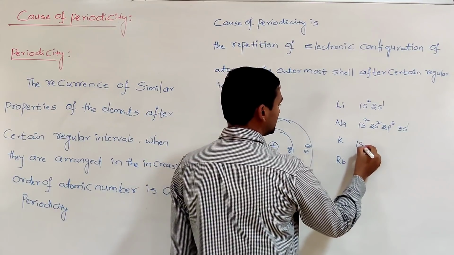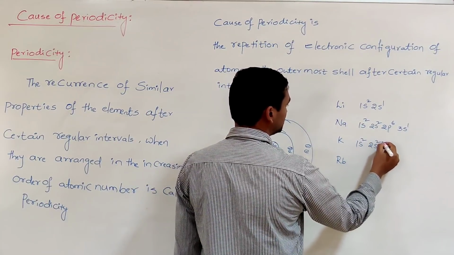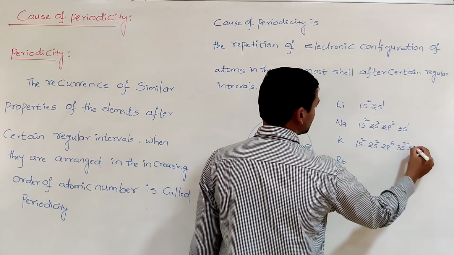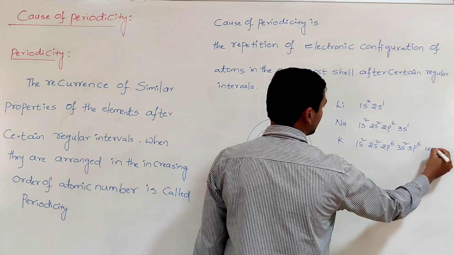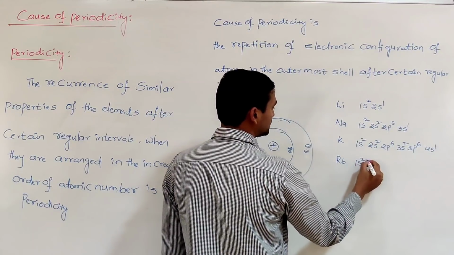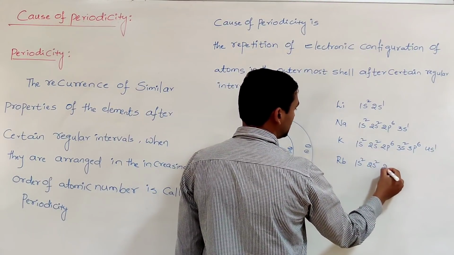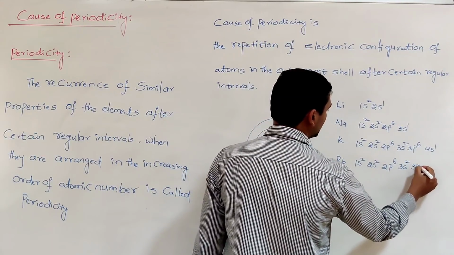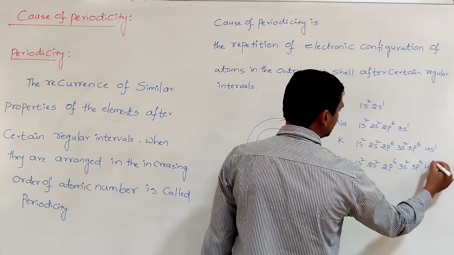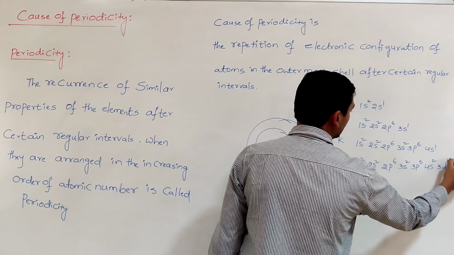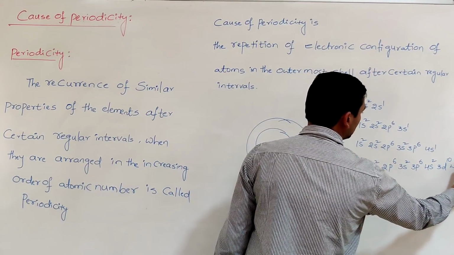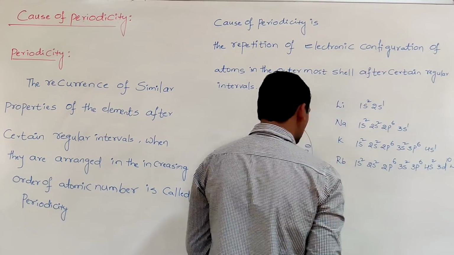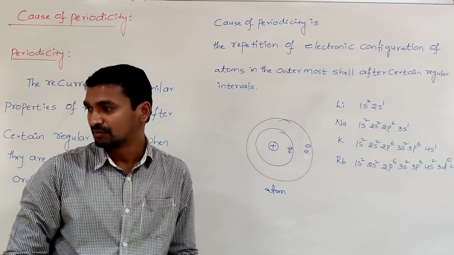Then potassium is 1s2, 2s2, 2p6, 3s2, 3p6, 4s1. And rubidium is 1s2, 2s2, 2p6, 3s2, 3p6, 4s2, 3d10, 4p6, 5s1. So these are the electronic configurations of alkali metals.